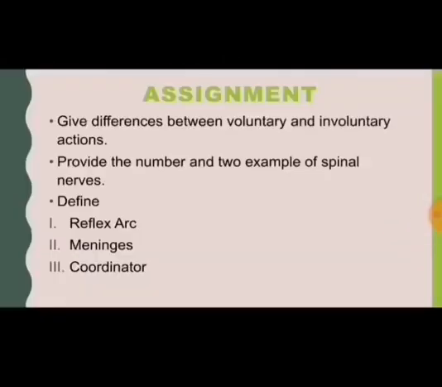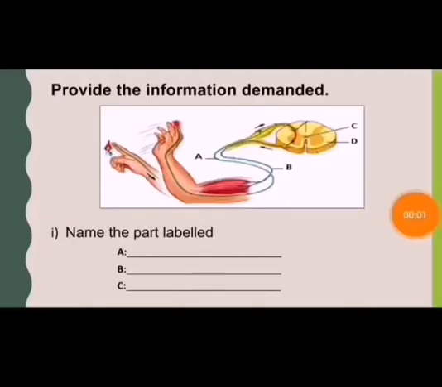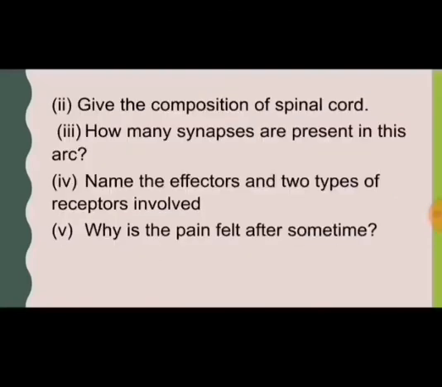Number first question is, give differences between voluntary and involuntary actions. To differentiate them, you have to draw a column. Second question is, provide the number and two examples of spinal nerves. Define the term reflex arc, meninges, coordinator. If you have listened to the lecture carefully, you can easily attempt this activity.